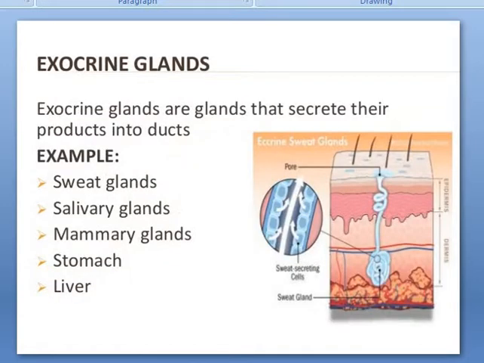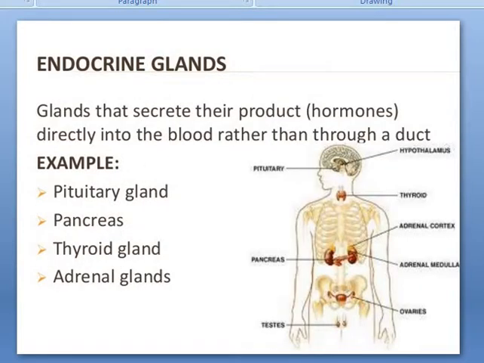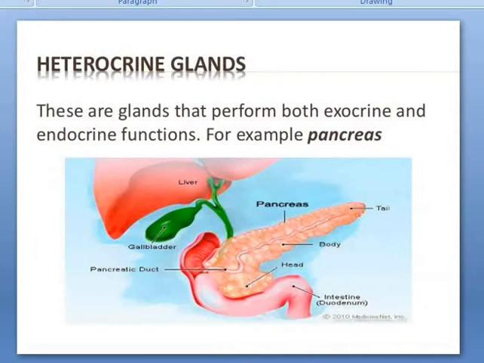Firstly, exocrine glands. Exocrine glands are glands that secrete their products into ducts. Examples: sweat glands, salivary glands, mammary glands, stomach, liver. These are exocrine glands. Then endocrine glands: glands that secrete their product, meaning hormones, directly into the blood rather than through a duct. For example, pituitary gland, pancreas, thyroid gland, adrenal gland. Next are heterocrine glands. These are glands that perform both exocrine and endocrine function. For example, pancreas.